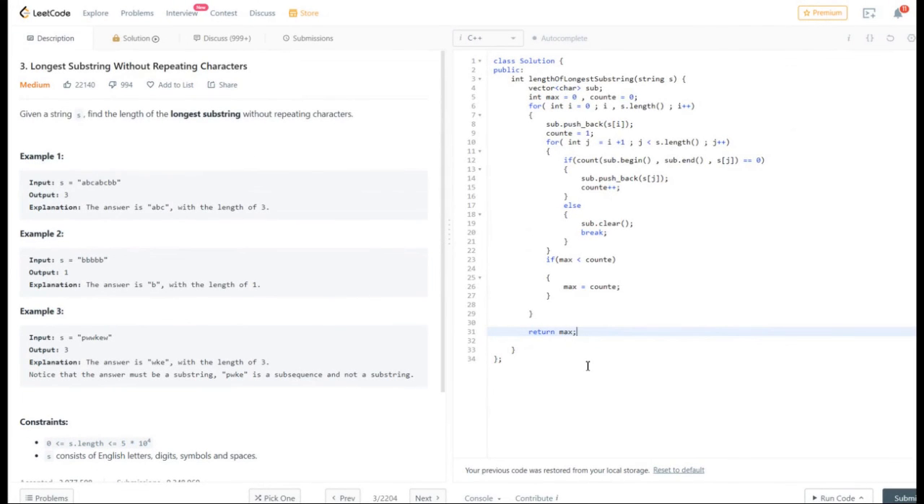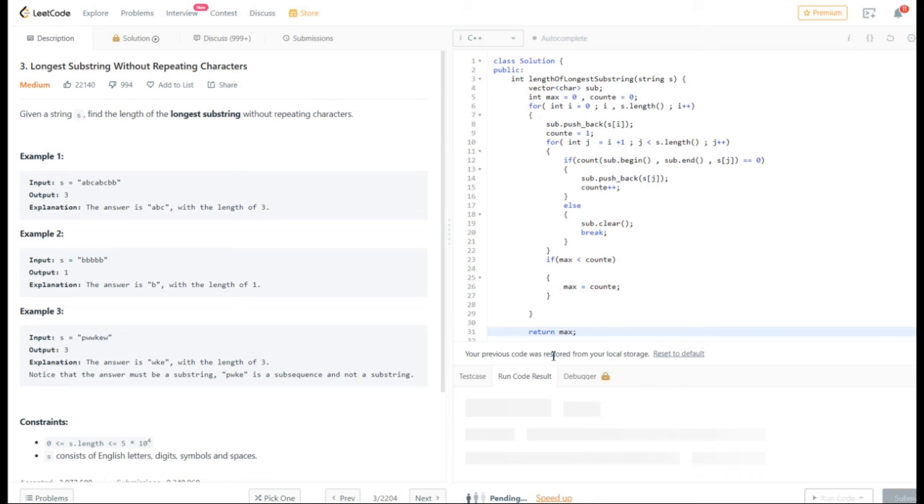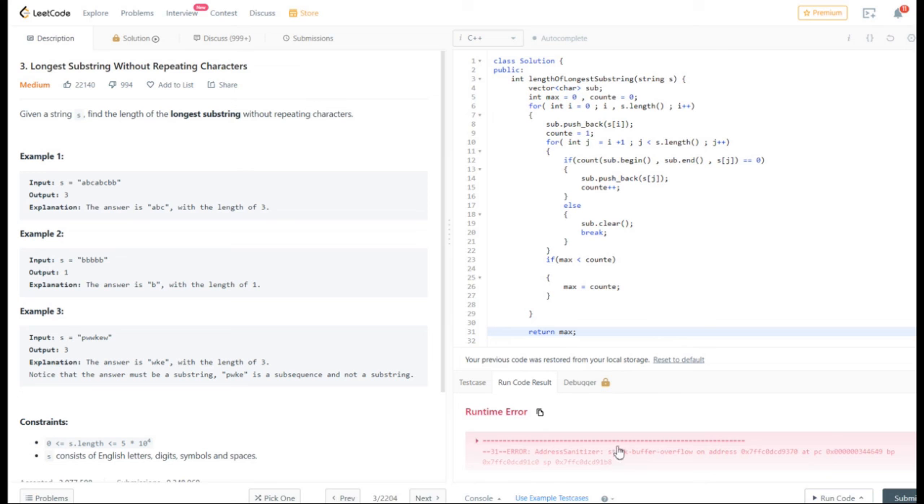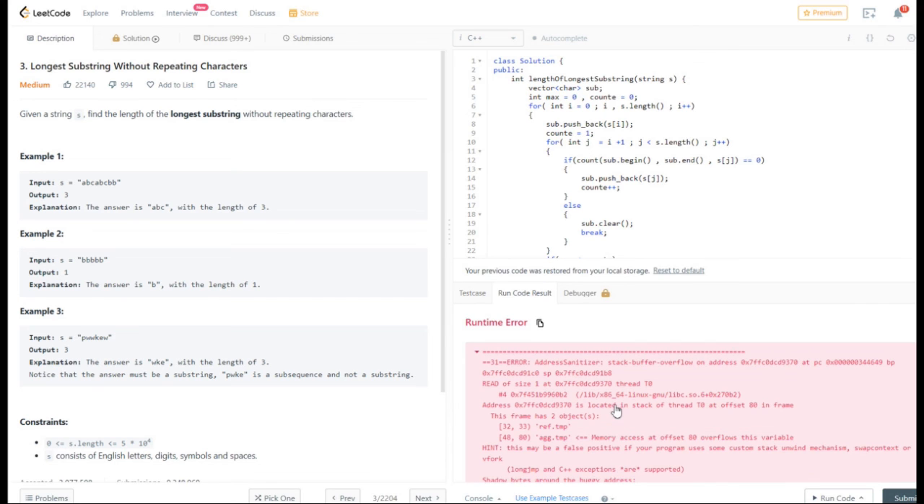Let's run the code. We are getting an error here. So what is the error? Stack overflow, which means we're making some mistake here. Let's find out what the mistake is.